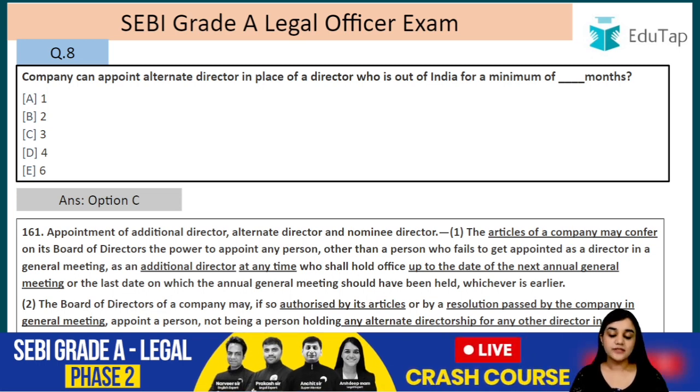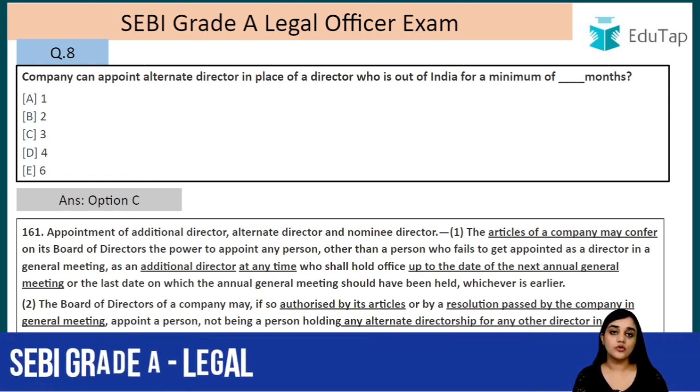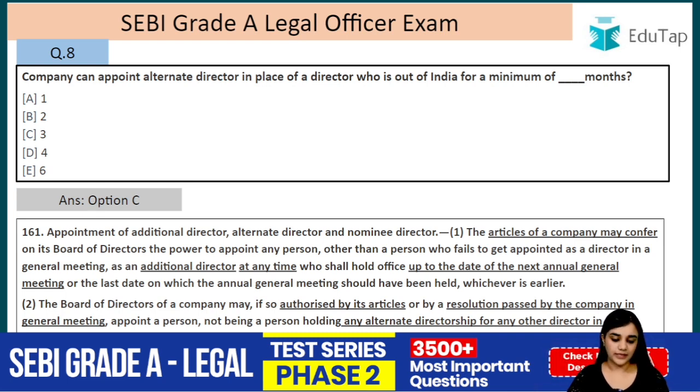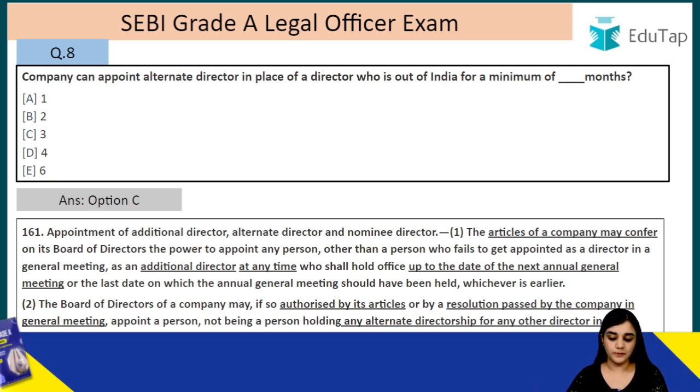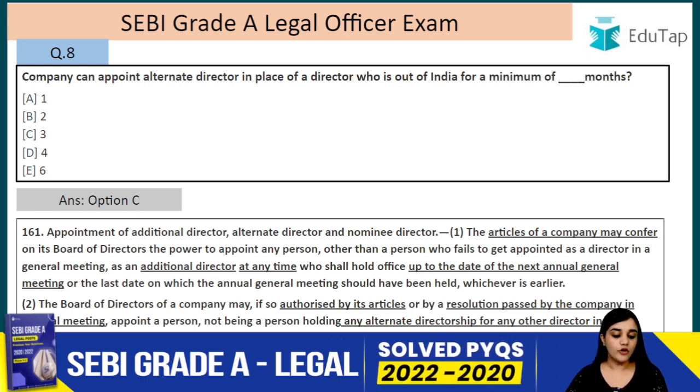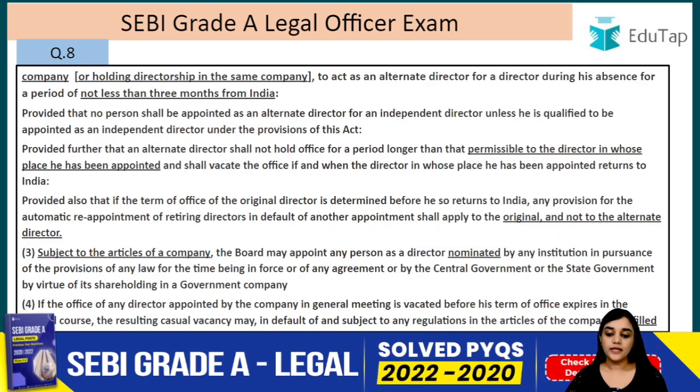Now the second one is the alternate director. Now who is an alternate director? Let's see. The board of directors of a company may, if so authorized by the articles. So here also you have to be authorized by the articles. The power has to be given from the articles, right? So the board of directors of the company may, if so authorized by the articles or by resolution passed by the company in a general meeting, appoint a person not being a person holding any alternate directorship for any other director in the company.